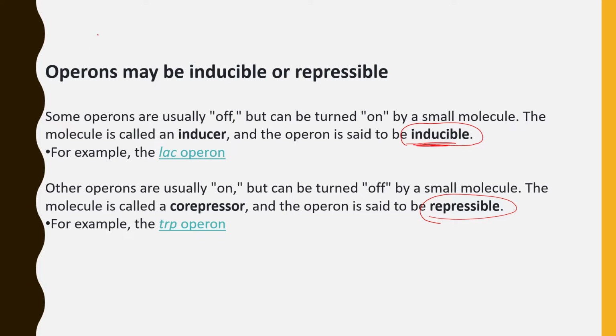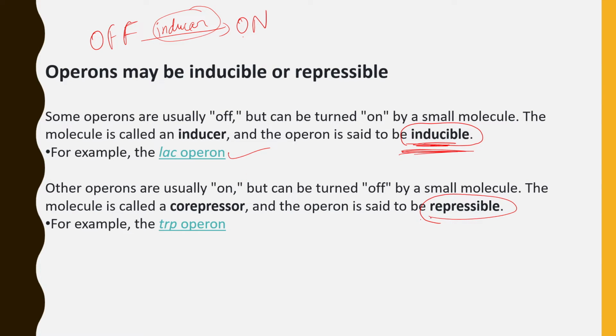This is the type of operon which is usually off, which is very lazy, I must say, and it is switched on by a molecule called an inducer. The inducer molecule induces the off operon to get switched on. Since the inducer is inducing the operon to switch on, it is called an inducible operon. An example of such an operon is our Lac Operon, which we will study today.